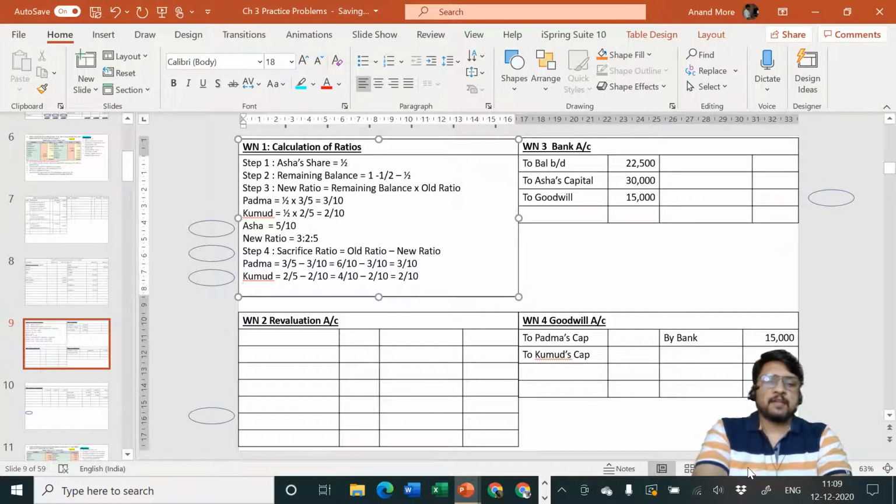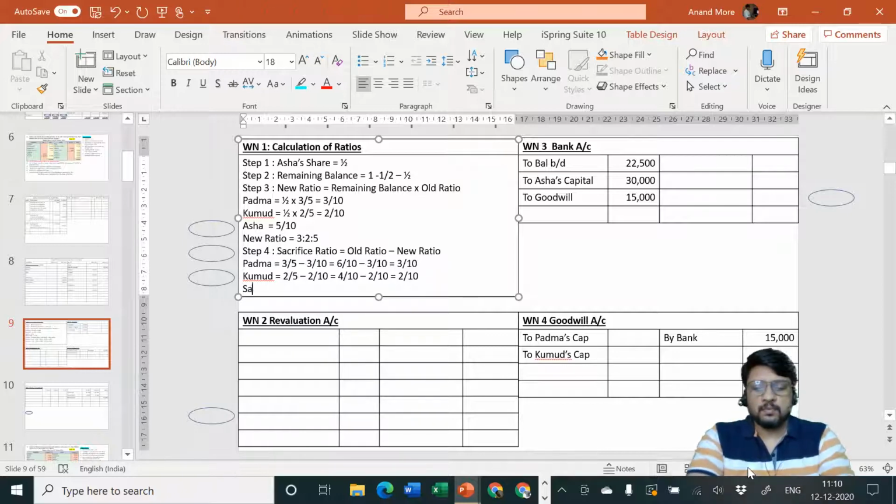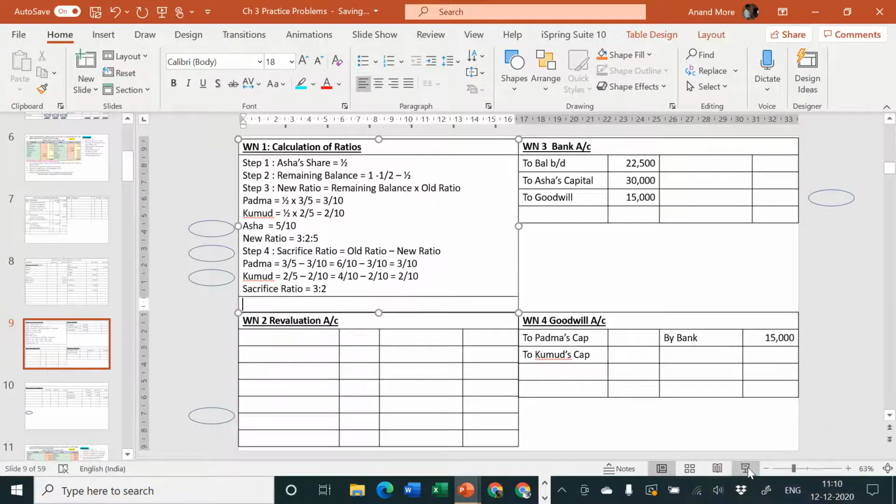And Asha cannot sacrifice because Asha is an incoming partner, so she is not sacrificing, in fact she is gaining. So sacrifice ratio is between Padma and Kumud, that is 3:2. And this is what we had already concluded. So our calculation is correct, and our logic is also correct.